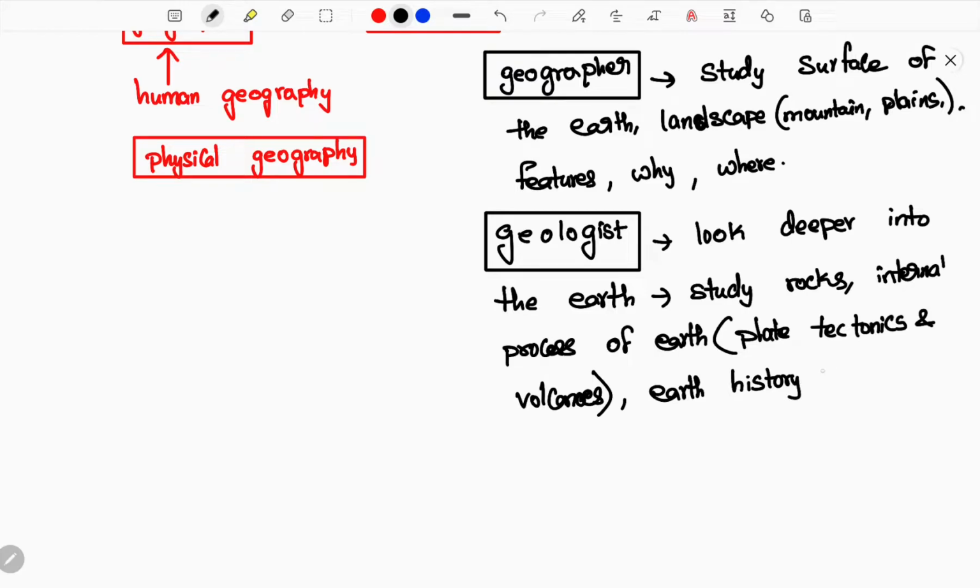Earth history means not just thousands, lakhs or millions of years. He studies more than billions of years, how the earth has evolved and how the processes have evolved, what rock structures are present, and rock compositions, everything will be studied by the geologist. There is a minute line of gap between them. Mostly the geographer does a surface study with different factors to study, but the geologist has something like core concepts, mostly technical terms. Technically, the core concepts he studies are why we call him a geologist.